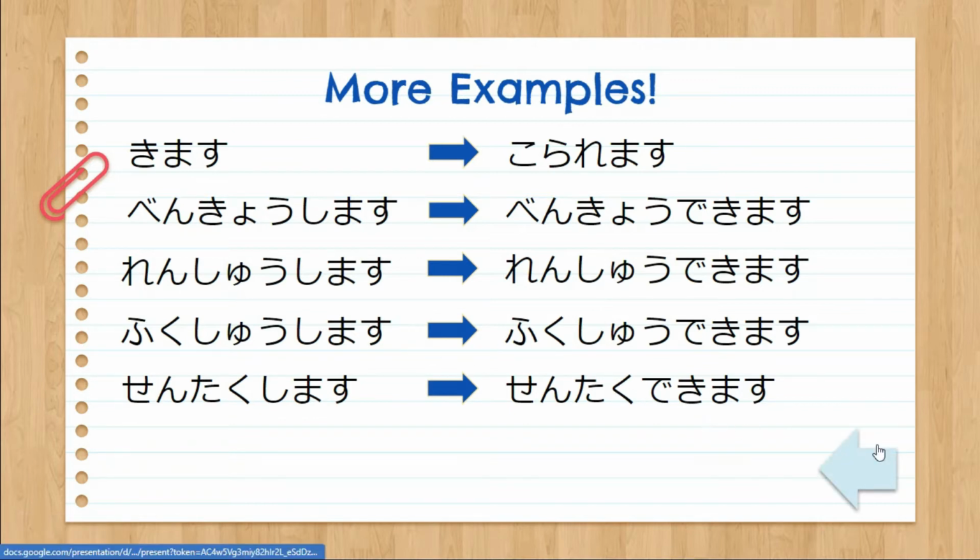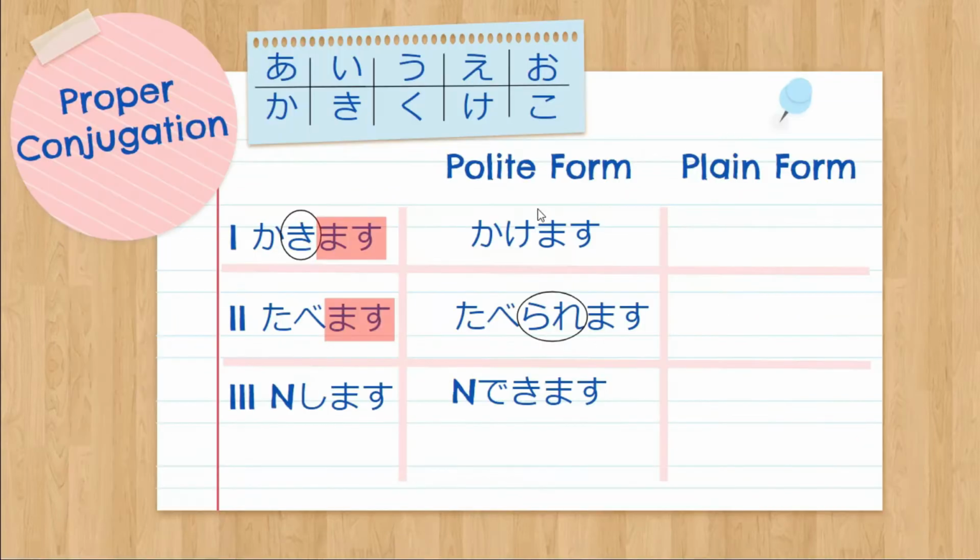Now that we've learned all the conjugation for group 3 verbs, we will study how to properly use it. Let us study how to make it in a plain form. So we also have a potential form in its plain form. So once we have already conjugated it to its potential form, we just have to treat it as a group 2 verb.